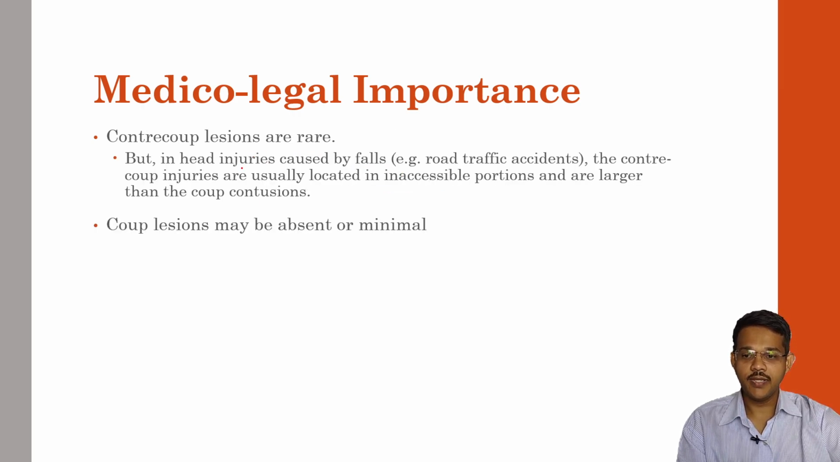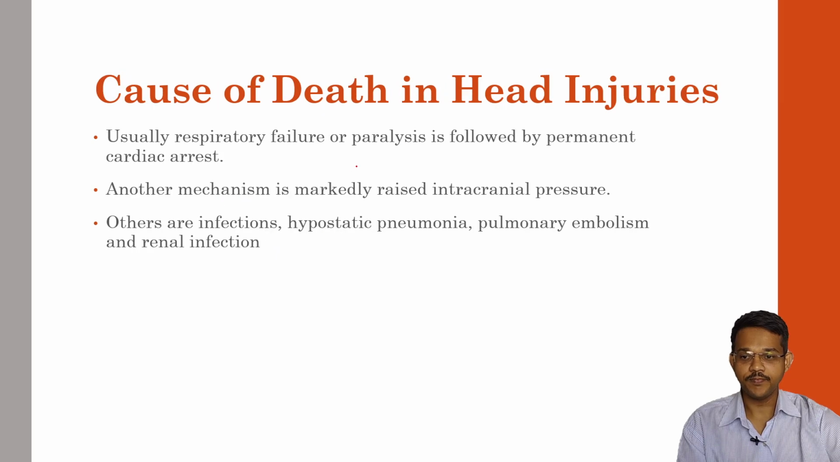Contre-coup lesions are rare in blows, but in head injuries caused by falls, like road traffic accidents, the contre-coup injuries are usually located in the inaccessible portions and are larger than the coup contusions. So sometimes contre-coup injuries may not be seen directly opposite to the coup injuries, but may be seen deeper inside the brain. Coup lesions may be absent or minimal in certain conditions.